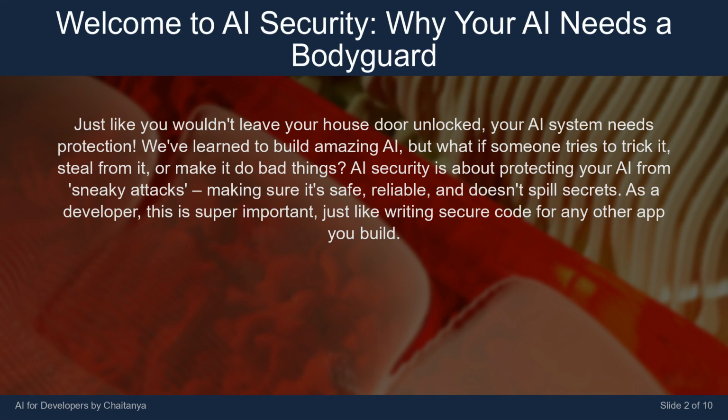We've learned to build amazing AI, but what if someone tries to trick it, steal from it, or make it do bad things? AI security is about protecting your AI from sneaky attacks, making sure it's safe, reliable, and doesn't spill secrets. As a developer, this is super important, just like writing secure code for any other app you build.